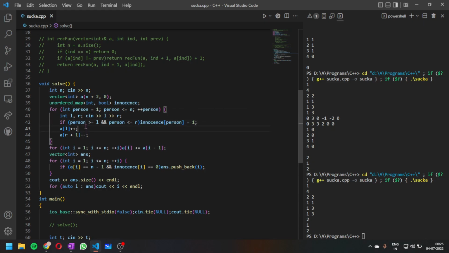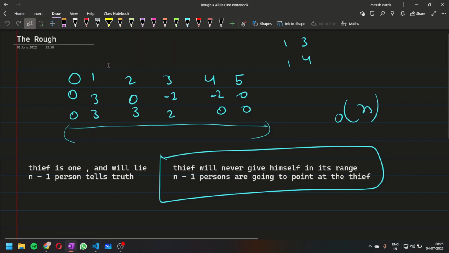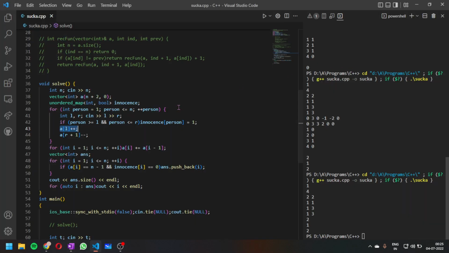After this I'm incrementing the start value, the left value, and decrementing the left plus 1 value. So I have decremented this value and incremented this value.